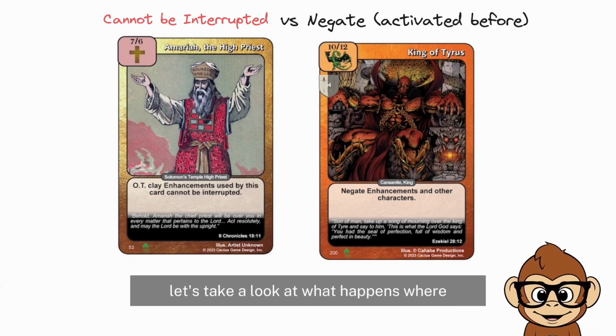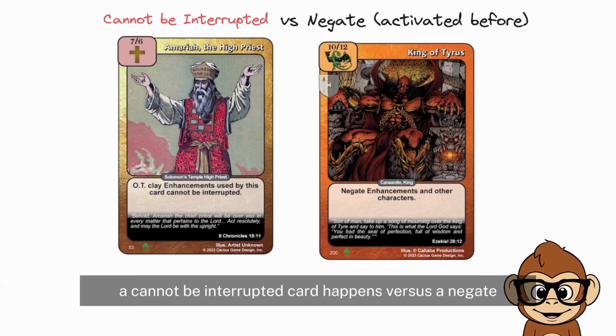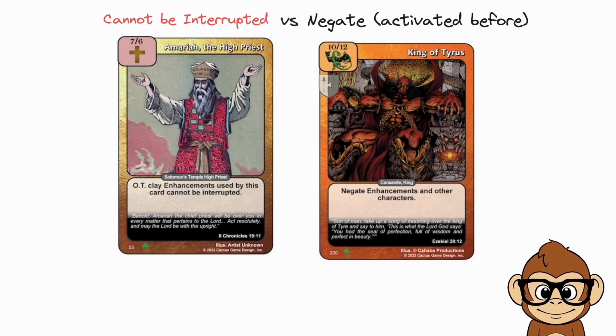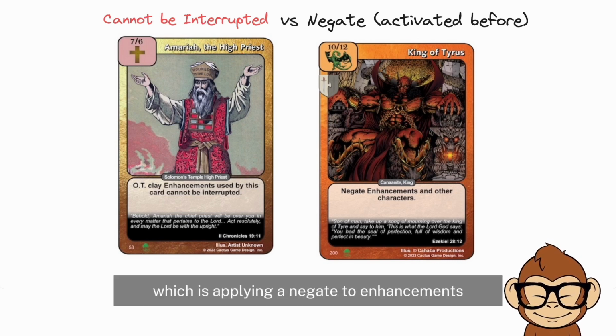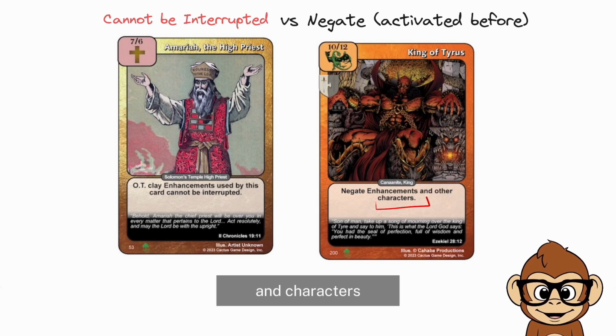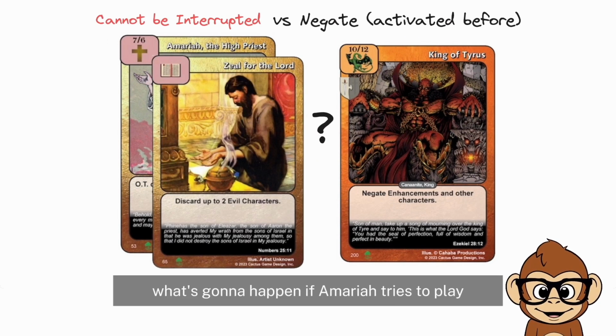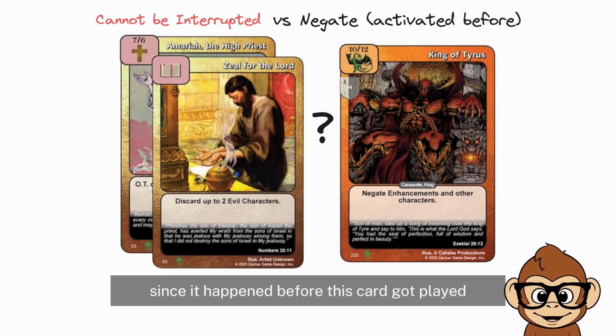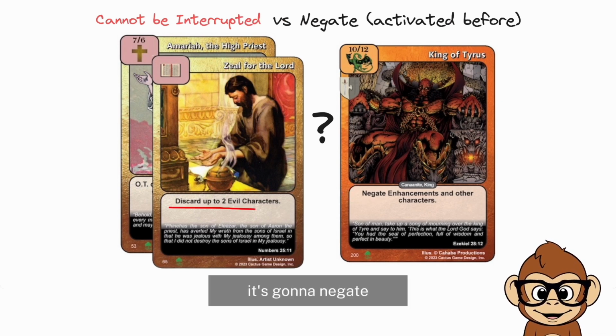Let's take a look at what happens when a cannot be interrupted card meets a negate. So here we are, Amariah the High Priest. He's blocked by King of Tyrus, which is applying a negate to enhancements and characters. What's going to happen if Amariah tries to play Zeal for the Lord? Well, this negate effect, since it happened before this card got played, is going to negate and prevent this effect from happening.